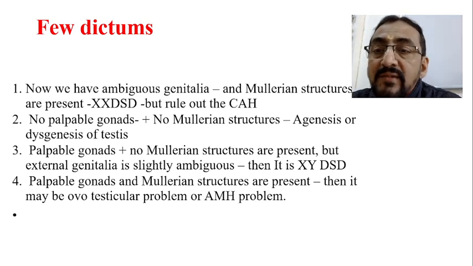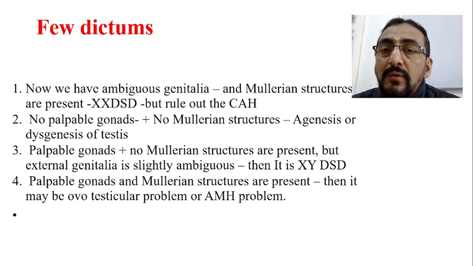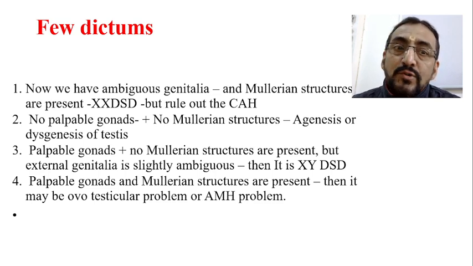The third dictum is palpable gonads. Gonads are palpable and no Mullerian structures are present, so it is mostly male.